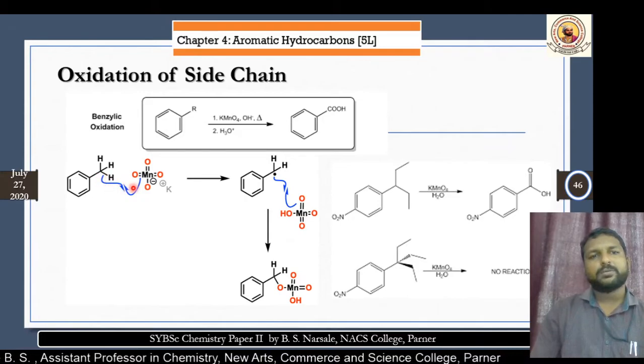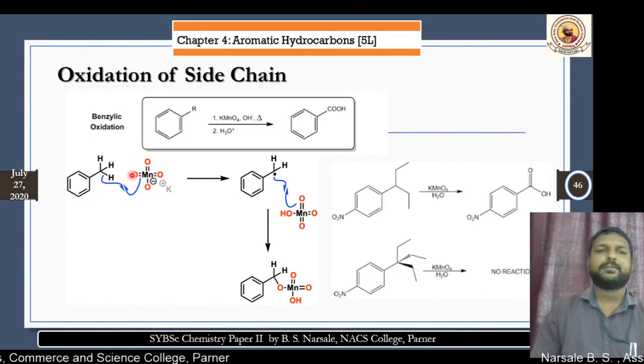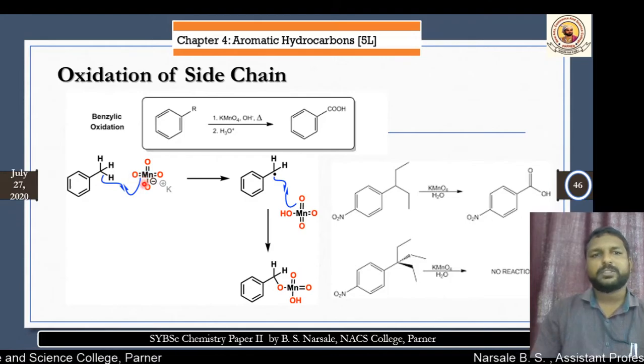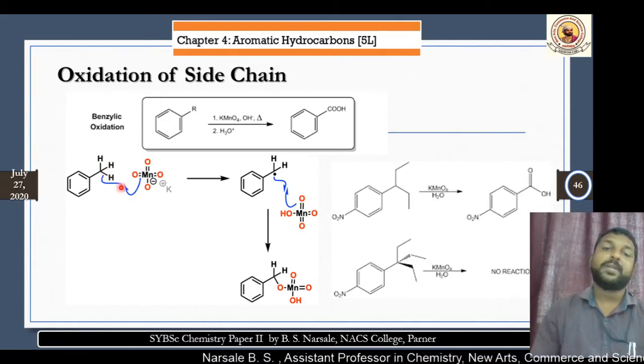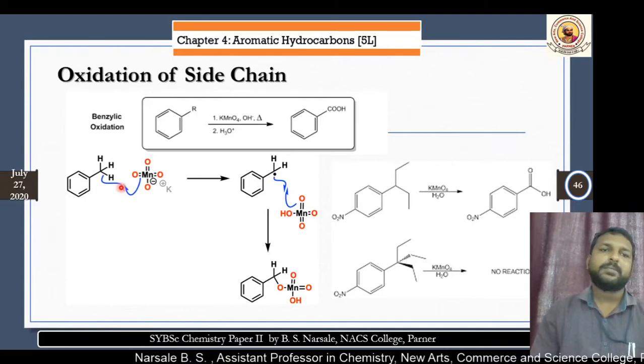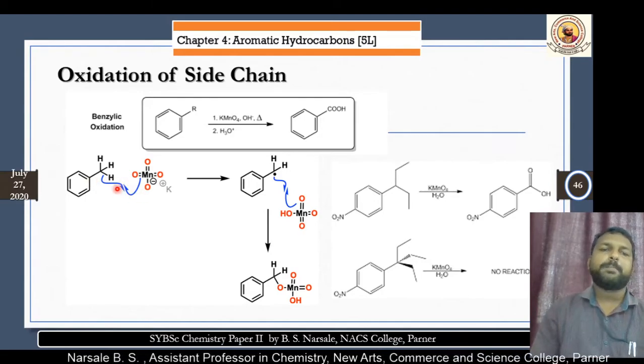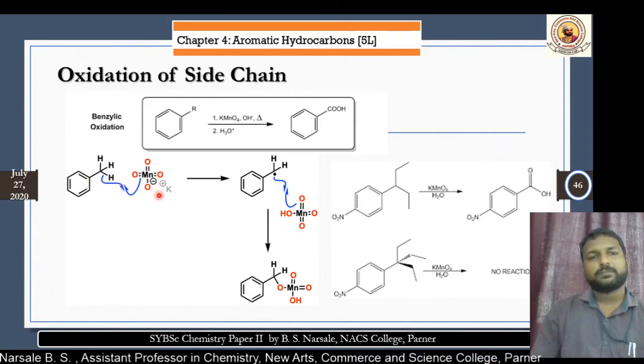It will donate H plus, or we say KMnO4, potassium permanganate. This pink colored solution, when added over this toluene, abstracts the H plus. This reaction happens by means of a free radical. Free radical means the bond breaks by homolytic cleavage.